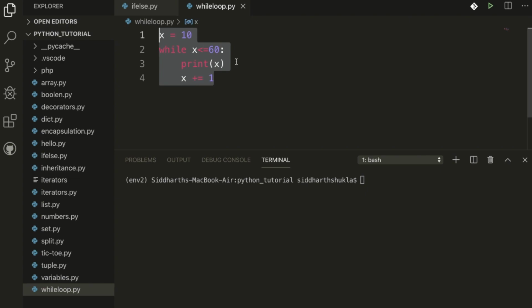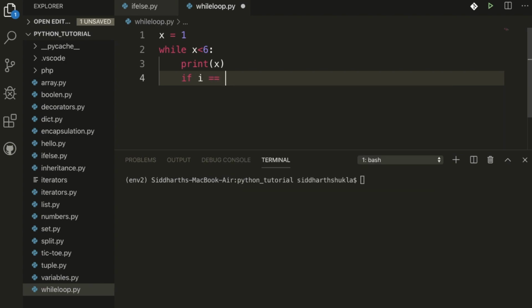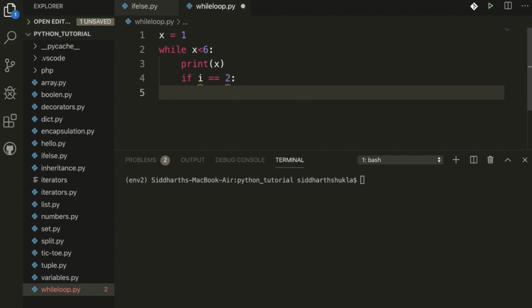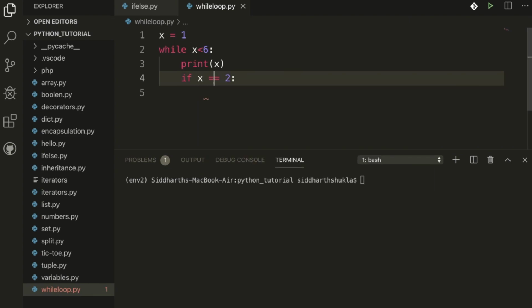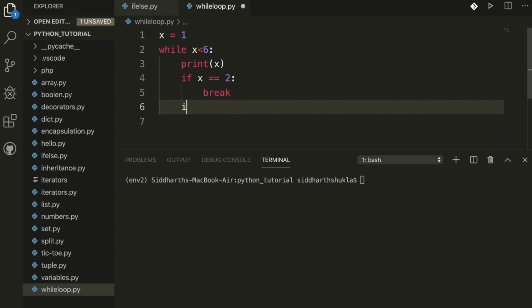Suppose I write here again x less than 6, and here I'm going to use print x. Now if you want a condition, you can put it here, like I want to stop at 2. If x is equal to 2, then I want a break statement, and after that x plus equal to 1.